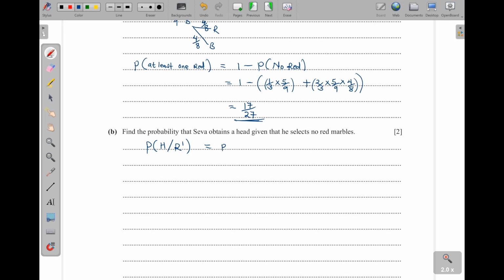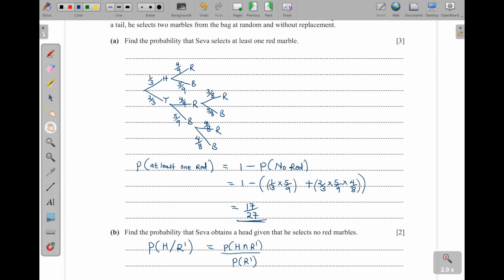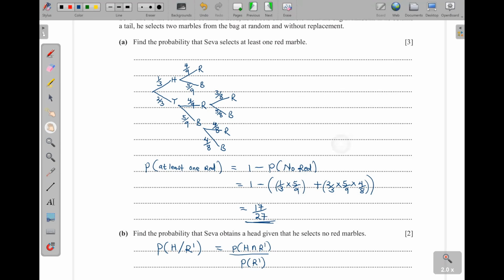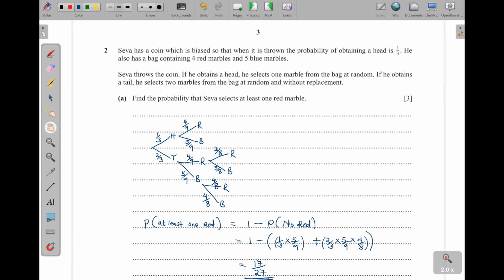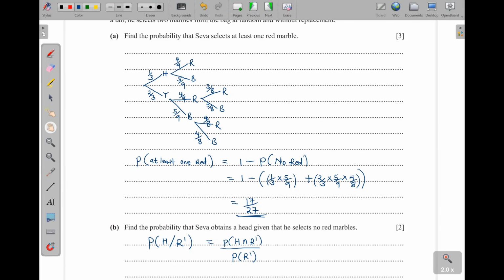So this one is going to be probability of H, then intersection R complement out of probability of no red. Okay, when we go up here, head and no red, that means we are getting head and then blue. Okay, so the head is here and then the blue. You see that? So that is what we have up.